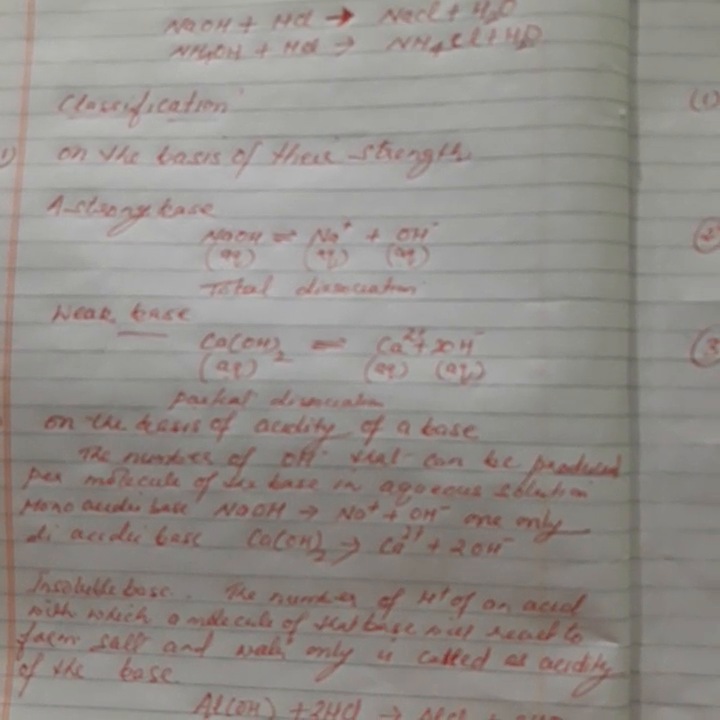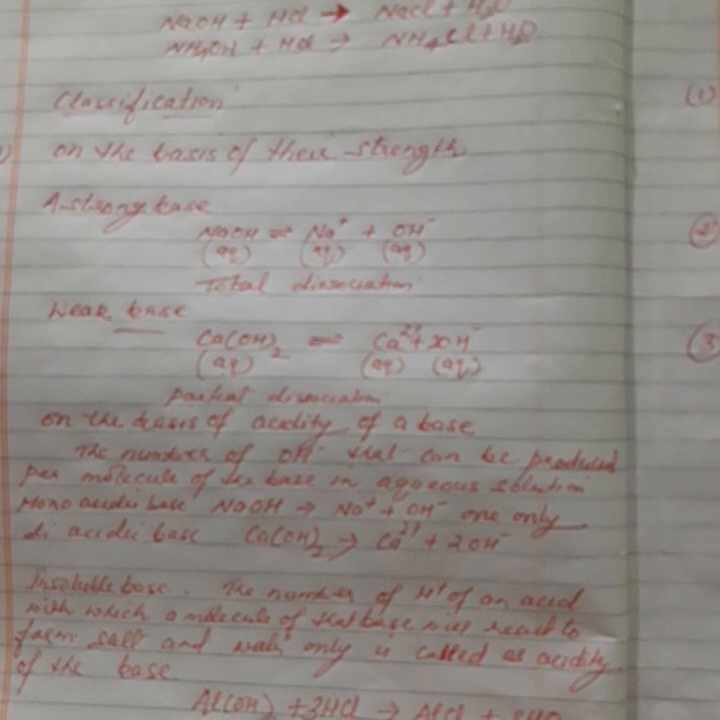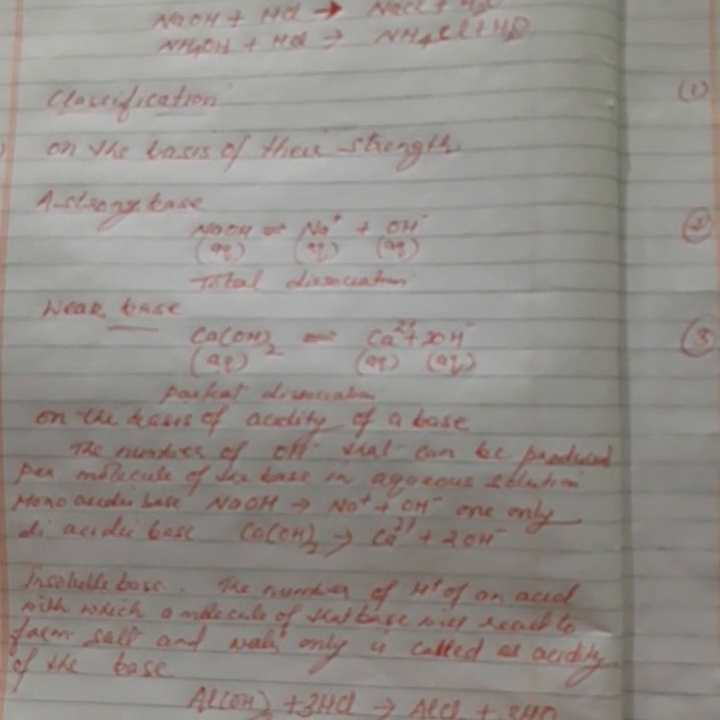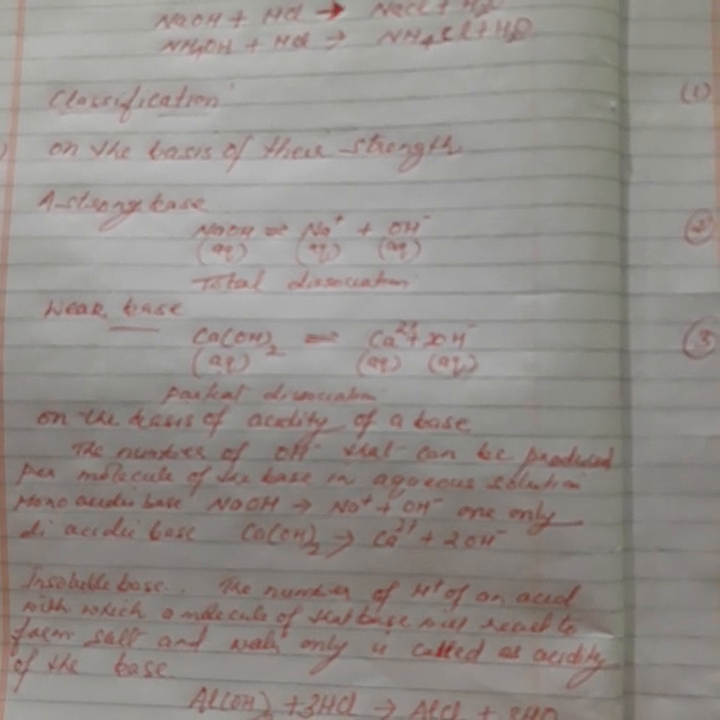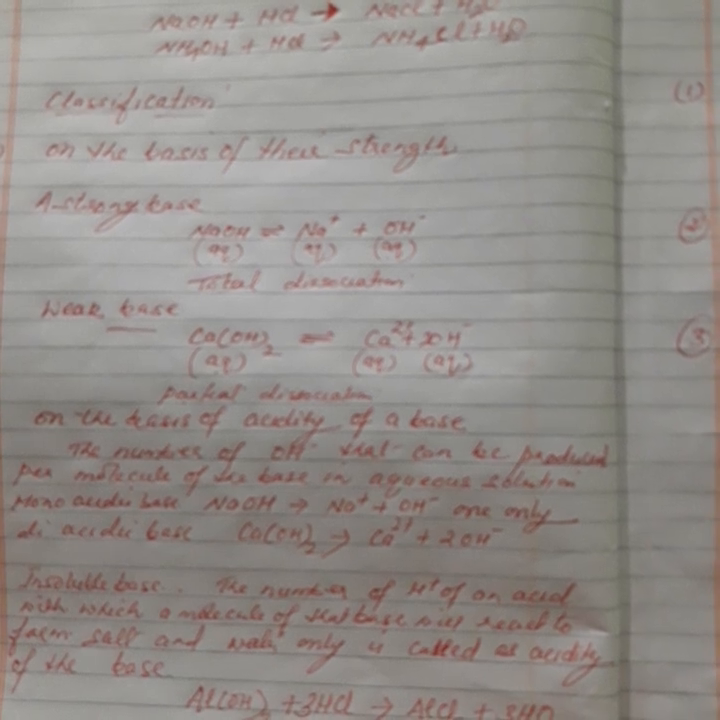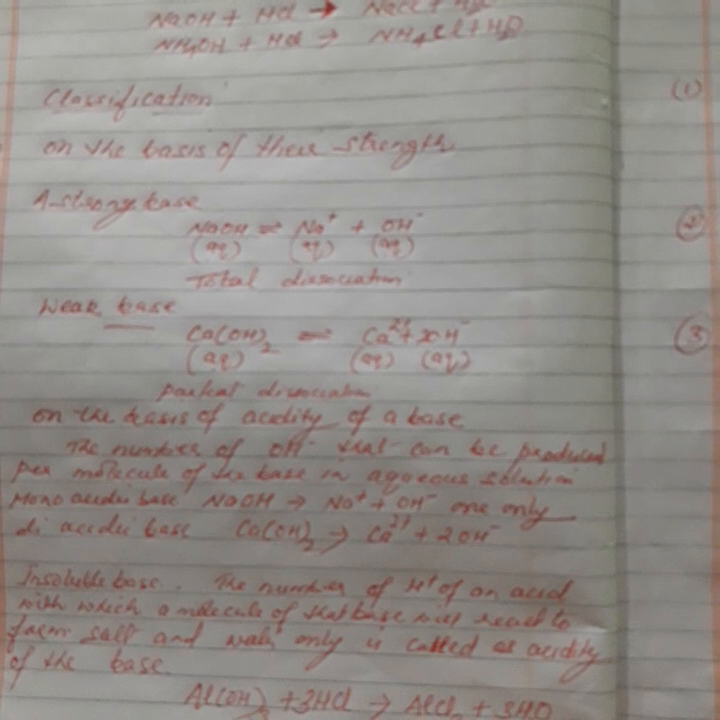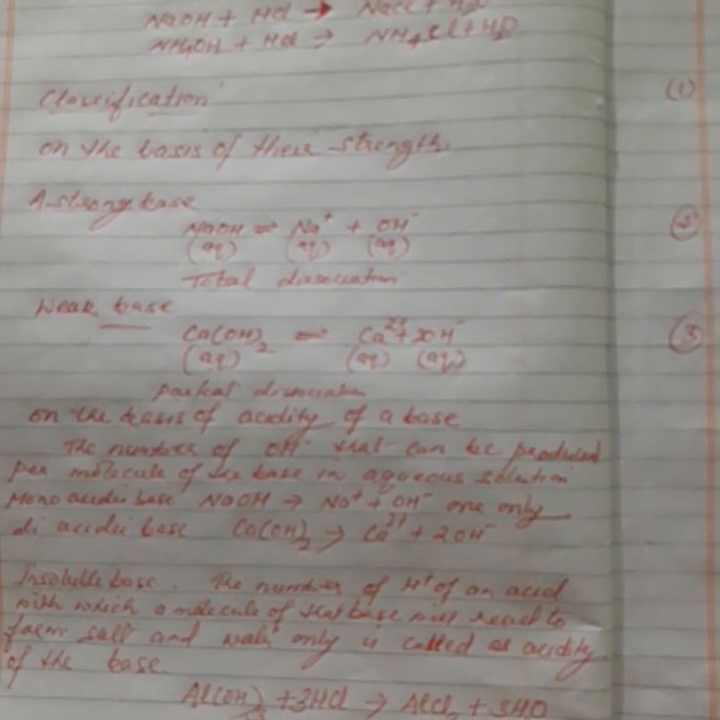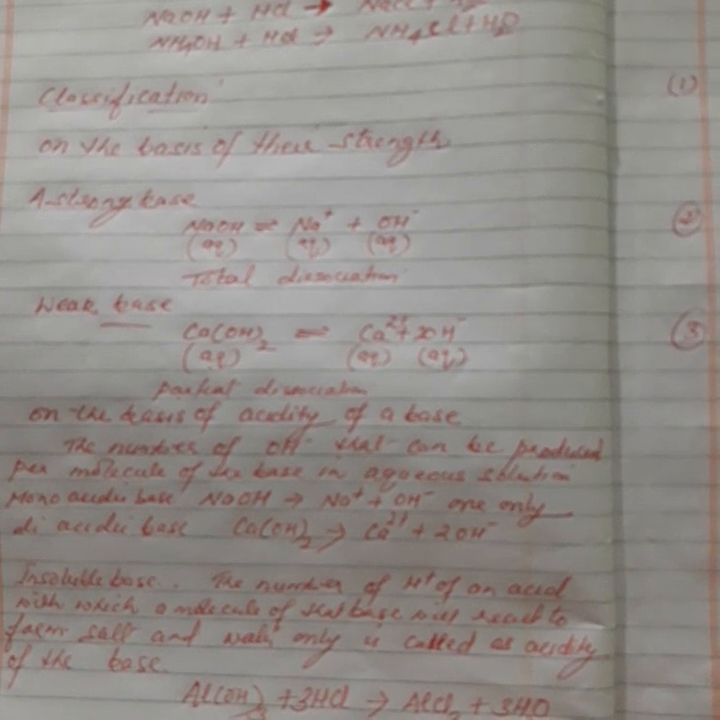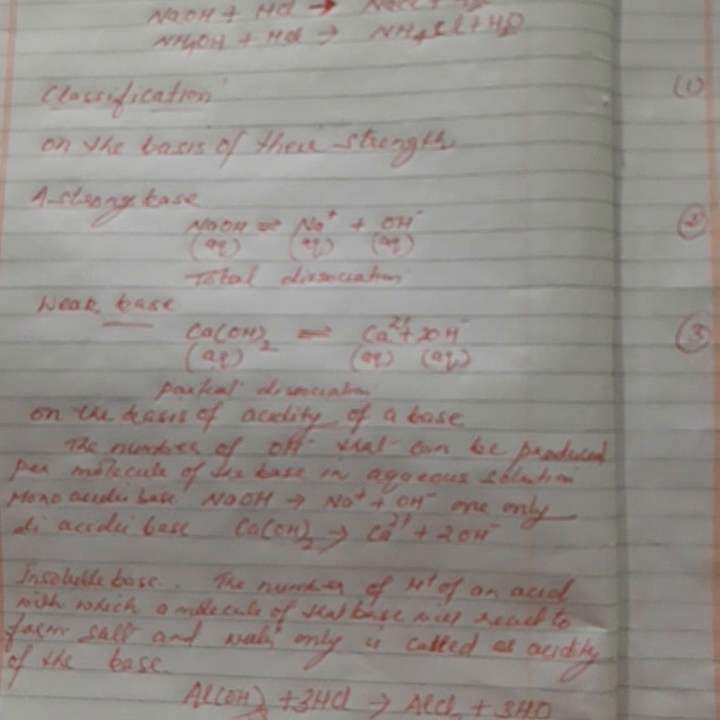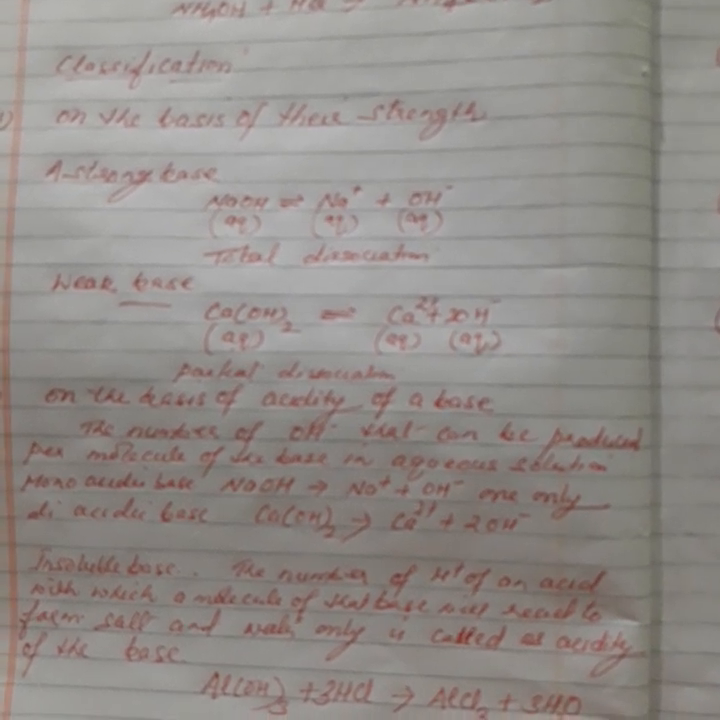Take the example of sodium hydroxide. When it dissolves in water, it forms one sodium ion and one hydroxyl ion. So this is a monoacidic base as it furnishes only one hydroxyl ion. Another example, calcium hydroxide. When it dissolves in water, it produces calcium ion and two hydroxyl ions. So it is known as a diacidic base.